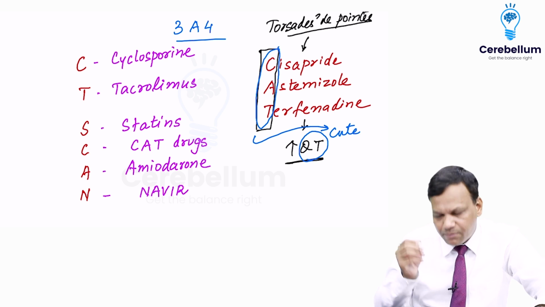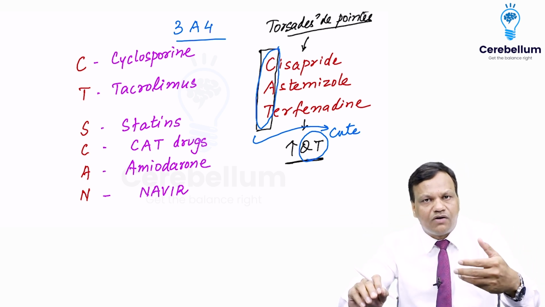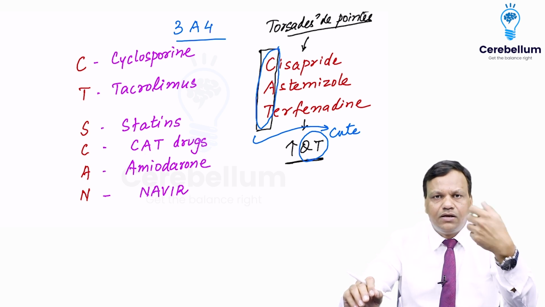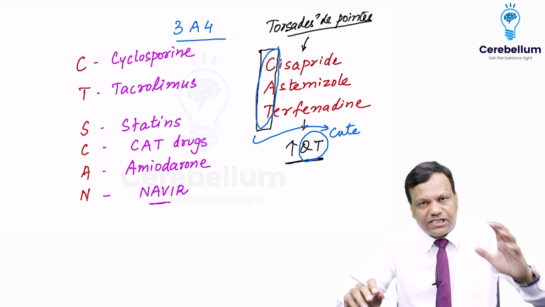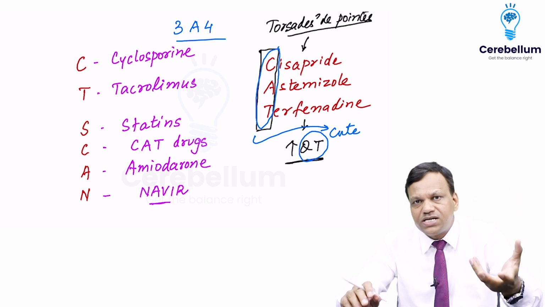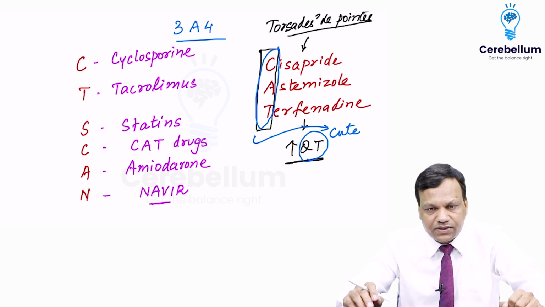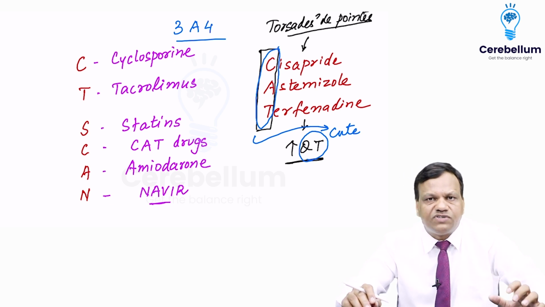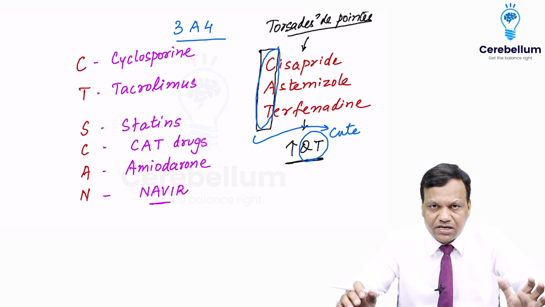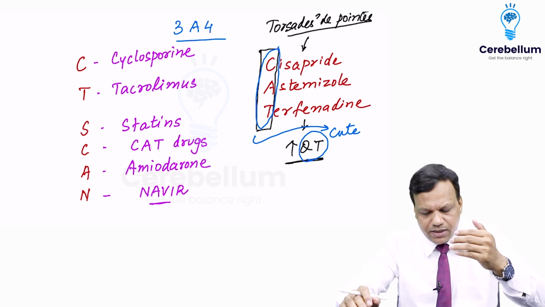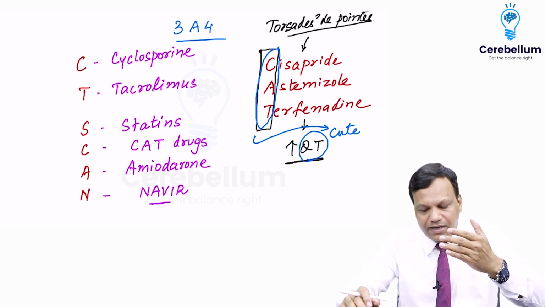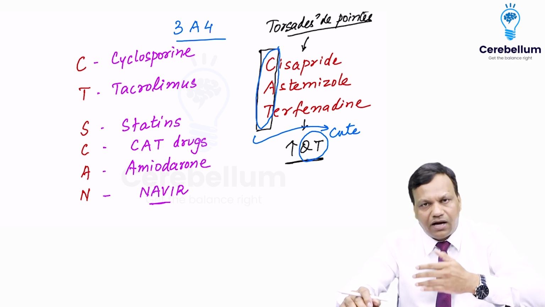So any drug whose name ends with navir, like ritonavir, amprenavir, lopinavir. So navirs are drugs which are used in HIV. They are used as protease inhibitors in the treatment of HIV. Clear? So these are the important drugs which are metabolized by CYP3A4, remembered as CT scan. Okay, cyclosporin, tacrolimus, statins, CAT drugs, amiodarone, and navirs.